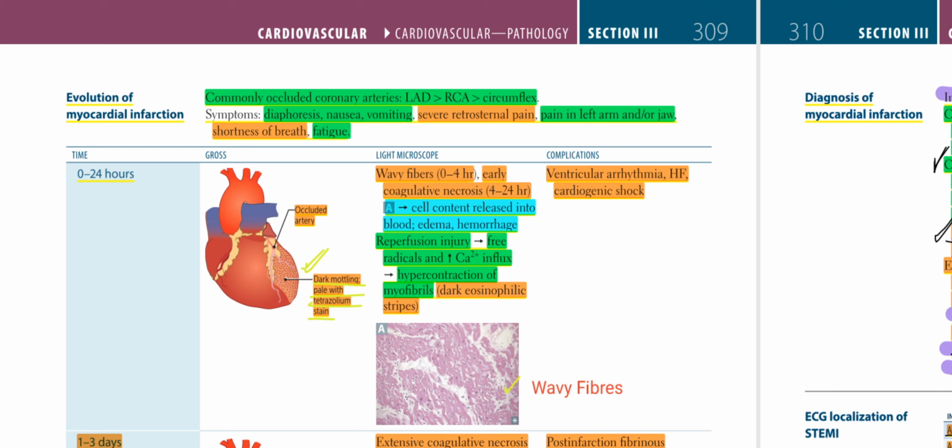The gross changes: we would have an occluded artery that would lead to dark mottling, pale with tetrazolium stain. On light microscope, wavy fibers from 0 to 4 hours, early coagulative necrosis. From 4 to 24 hours, cell content released into blood, edema, hemorrhage, reperfusion injury, free radicals, and increased calcium influx. So there will be hypercontraction of myofibrils that would lead to dark eosinophilic strips,